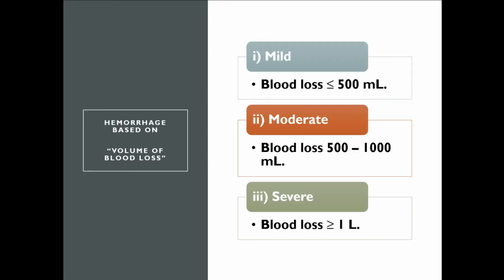Another way of division of the hemorrhage is based on volume of blood loss. How much blood is lost during your hemorrhage? It can be mild when the blood loss is less than or equal to 500 ml. It can be moderate when the blood loss is 500 to 1000 ml. And it can be severe if the blood loss is more than 1 liter.